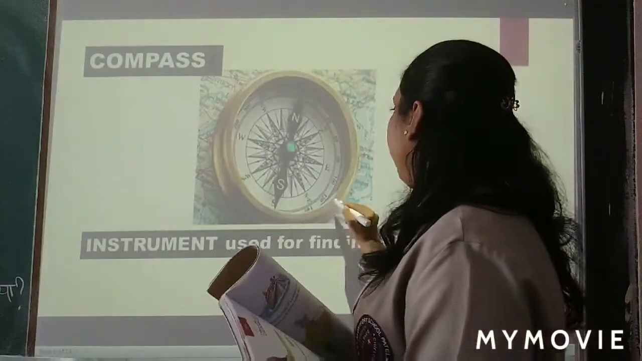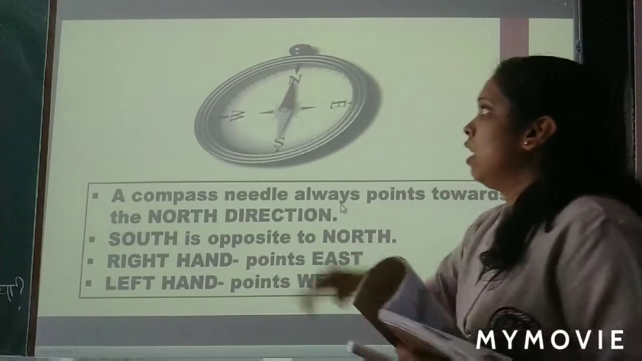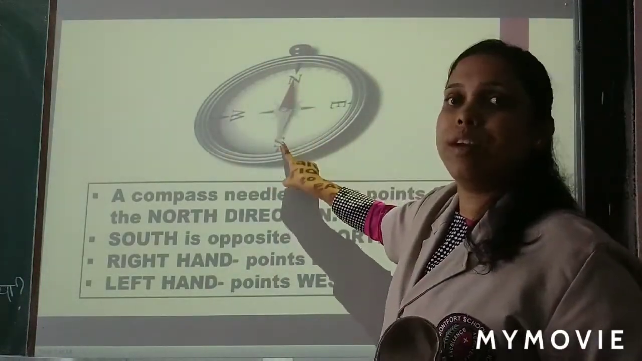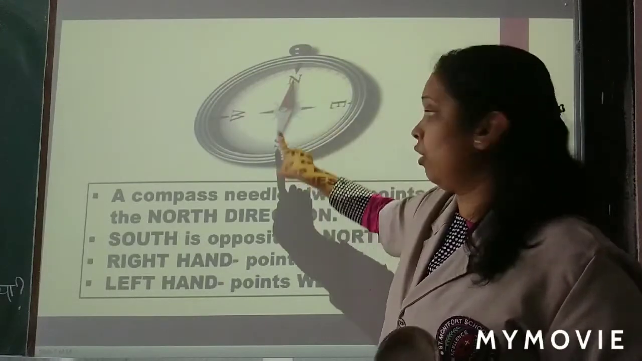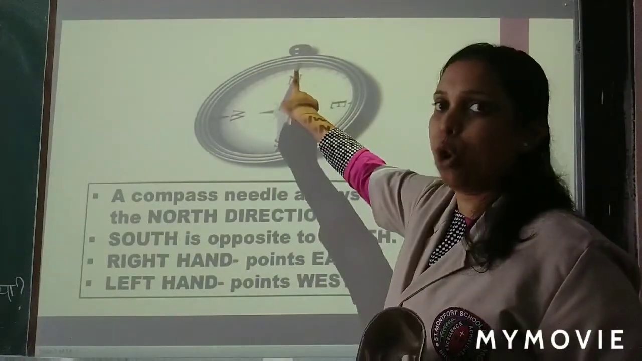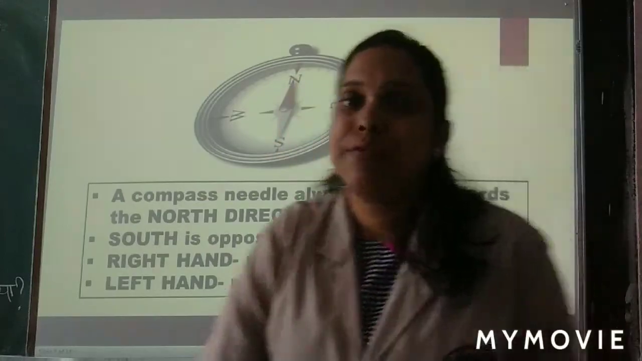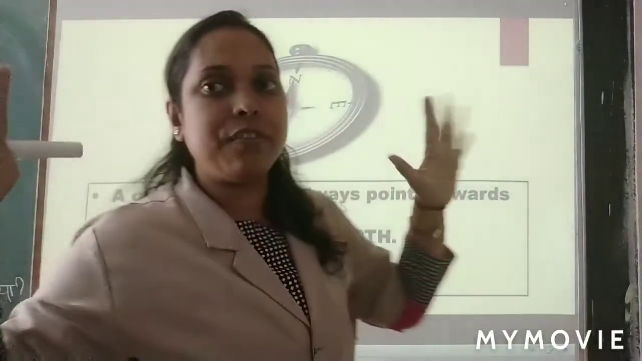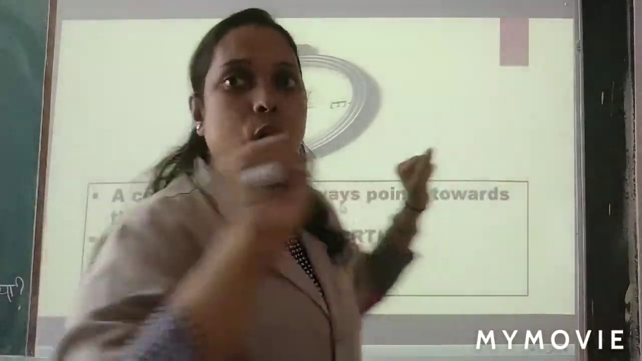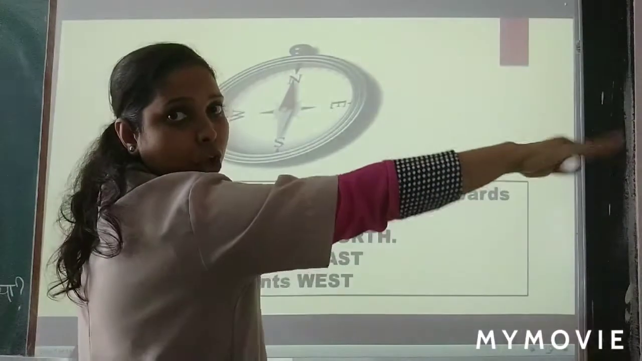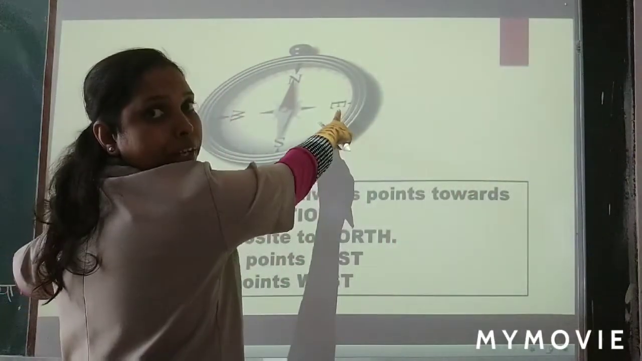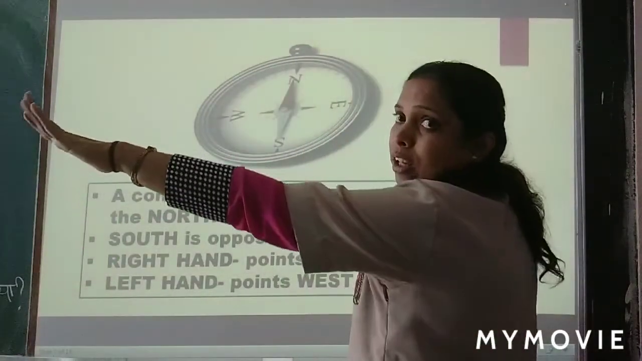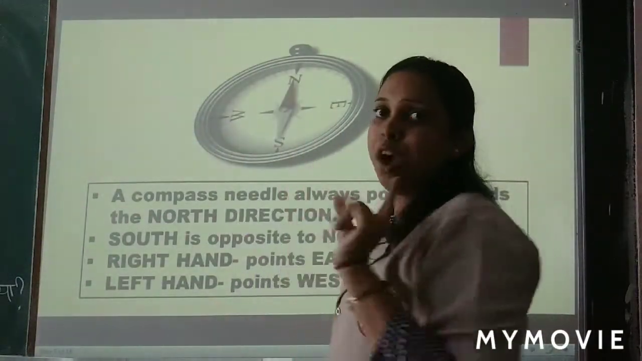Let's see if they are saying correctly or not. Yes. Now you can see this is the compass. They are saying south is opposite to north. Yes. You can see south is just opposite to north. And on your right hand side, see. Show me your right side. Right and left. Show me your hands. Now towards your right hand side, this is your right side. Right side is east direction. And your left side. This is my left side. Left side is west direction. You have to remember that.